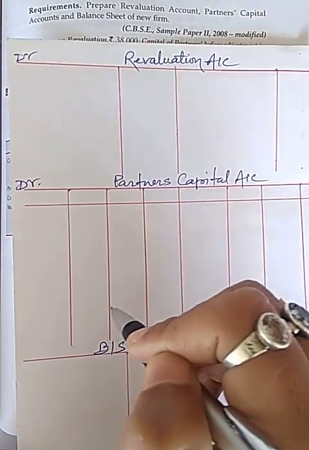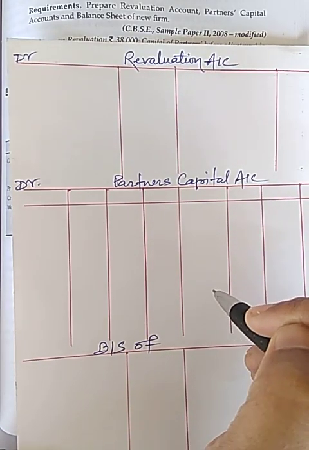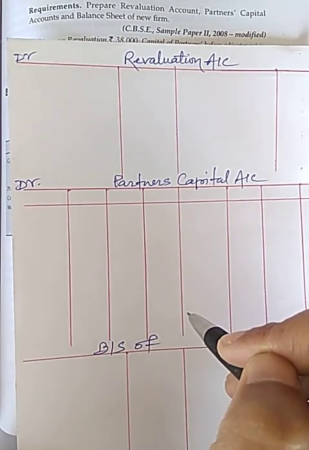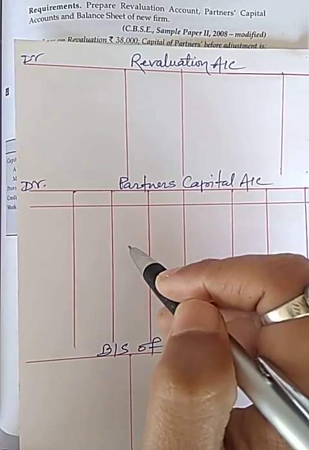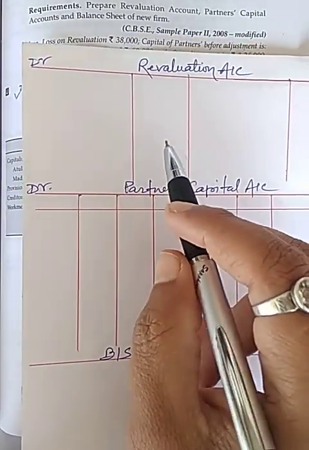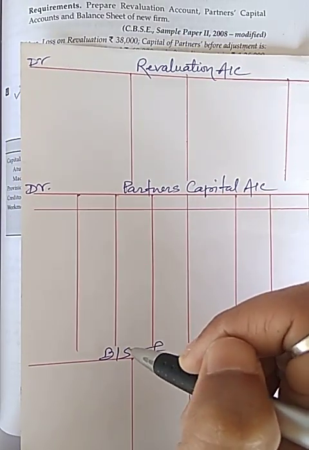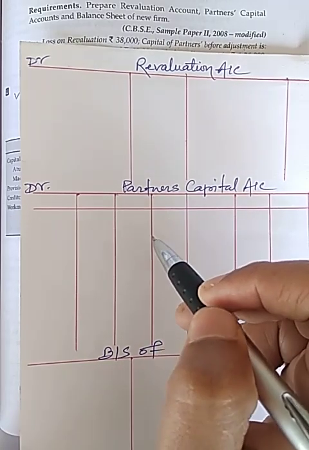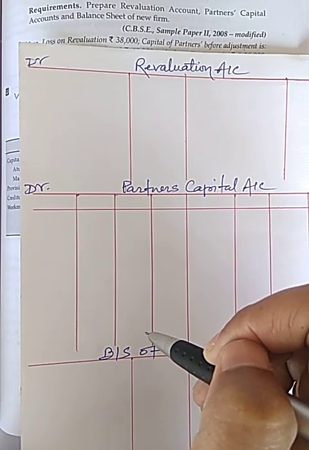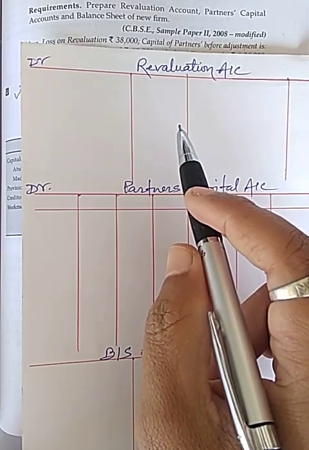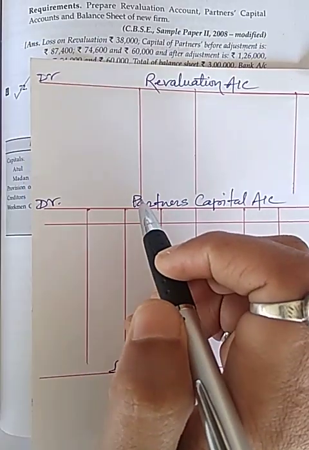Only the change will be in the partner capital account. Something will change and all the things will be the same as we have been regularly doing in this chapter.